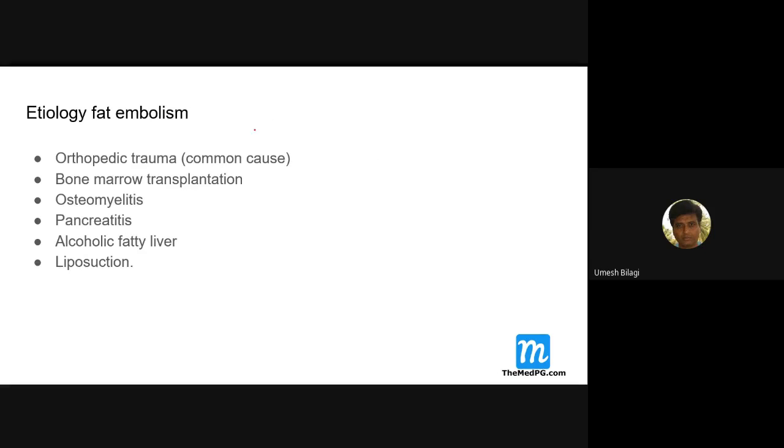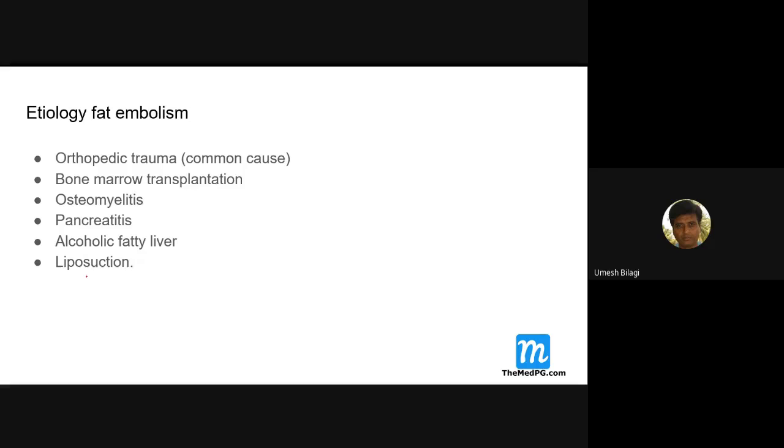Etiology of fat embolism: the most common cause is orthopedic trauma or surgery. The other is bone marrow transplantation. These are rare causes, along with osteomyelitis, pancreatitis, alcoholic fatty liver, and liposuction. Why liposuction? For cosmetic reasons or weight reduction. All of these are rare causes of fat embolism; orthopedic trauma is the common cause.